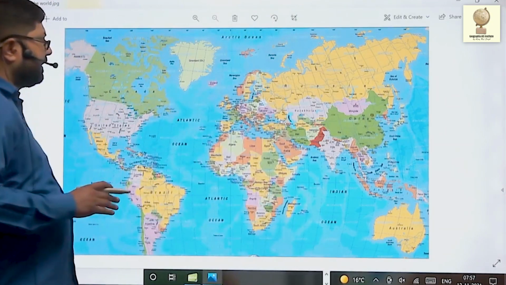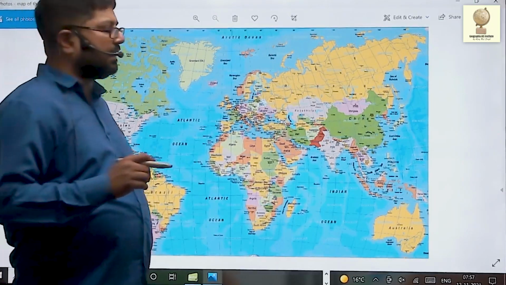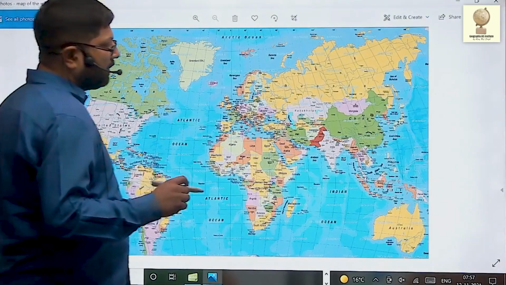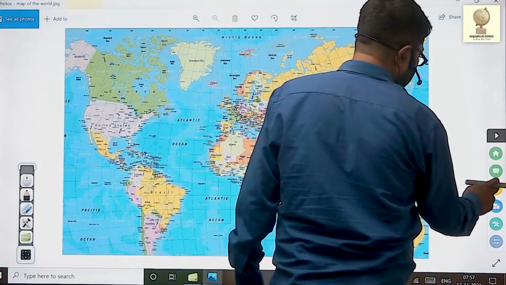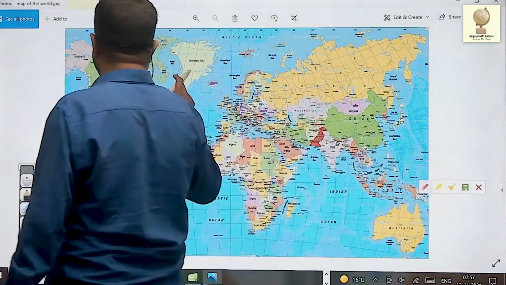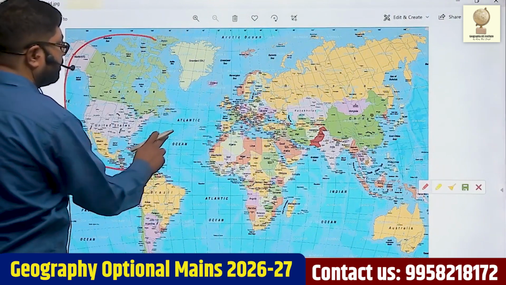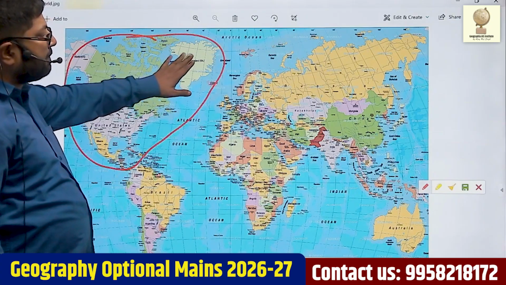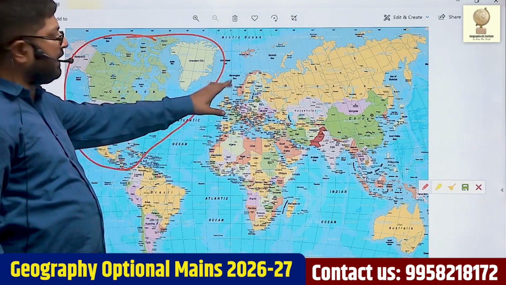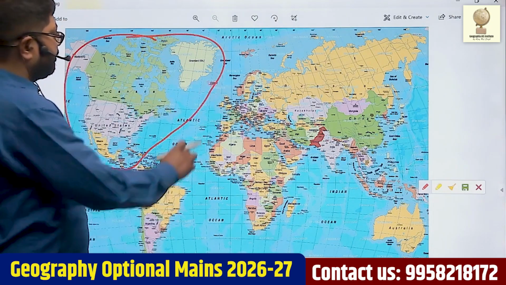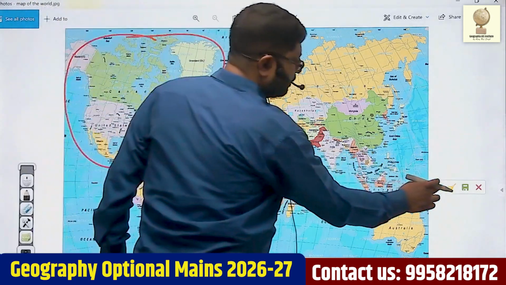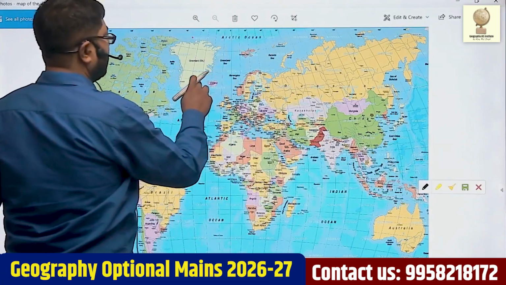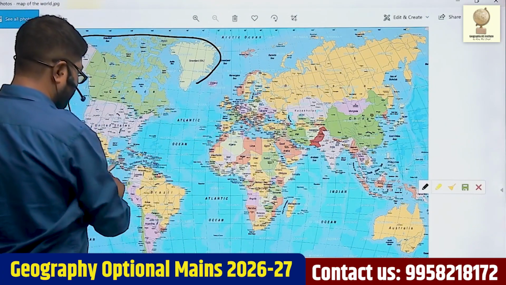Now, let us start with the very basics. Overall, there are 7 continents. First is North America. North America includes Greenland. Although Greenland is a part of Denmark, and Denmark is a European country, Greenland lies in North America. This is North America.